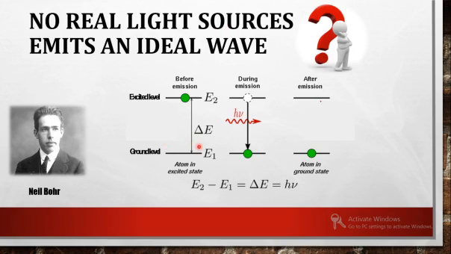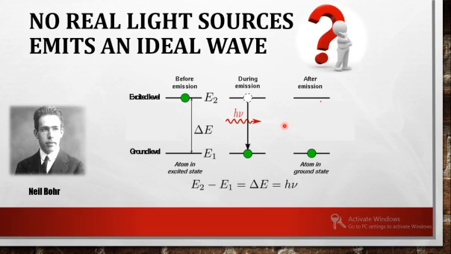No, there will be billions of atoms present in a light source, isn't it? So will they all come down or de-excite in the same instant? No. Each atom will be de-excited in a random manner, which means one atom at T1, the other atom at T2. So the light emitted from each of them will be in a random way.